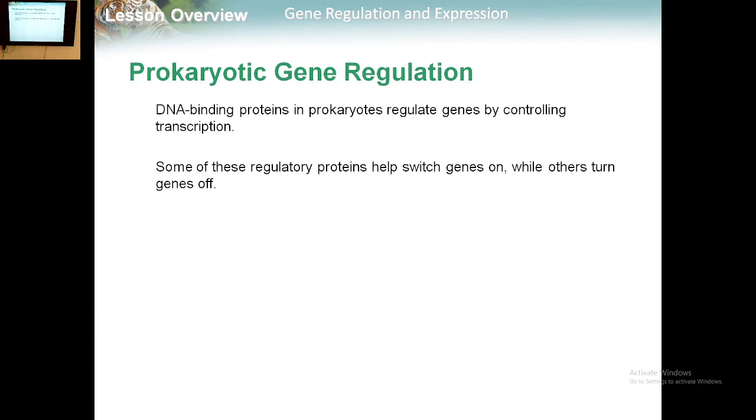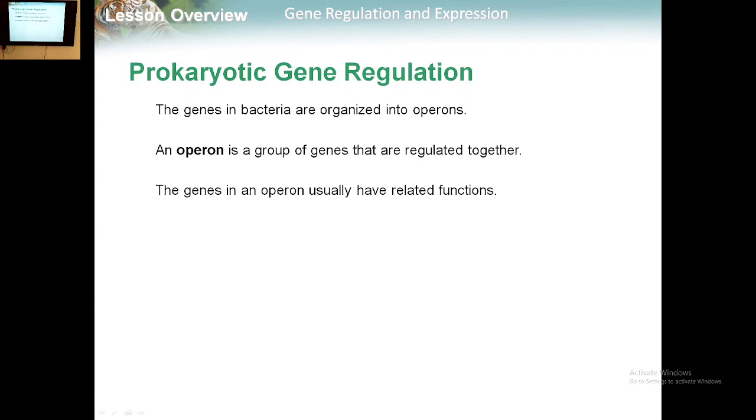What makes it important is that DNA binding proteins in prokaryotes regulate genes by controlling transcription. Some of these regulatory proteins help switch genes on, while others turn genes off. The genes in bacteria are organized into operons, and an operon is a group of genes that are regulated together. So all of the bacterial genes are organized into operons, and an operon means a group of genes that is regulated together. The genes in an operon usually have related functions.